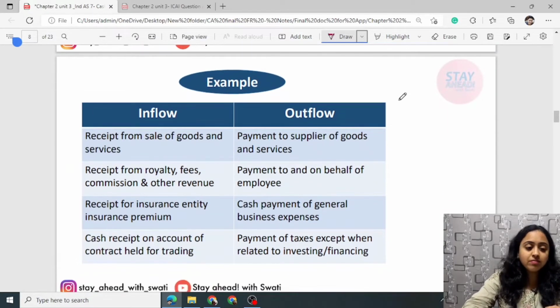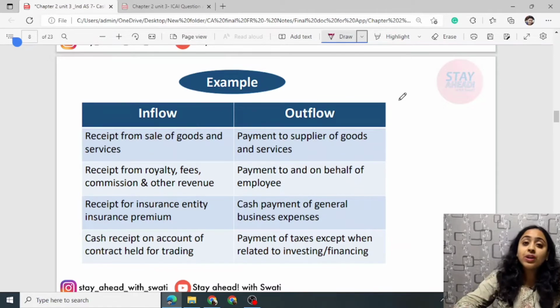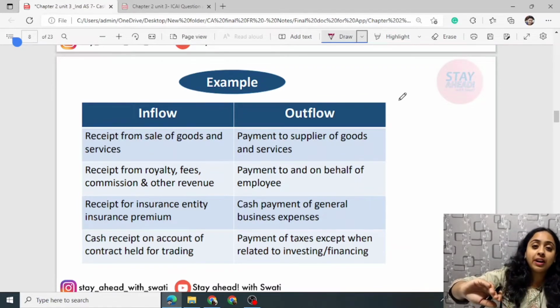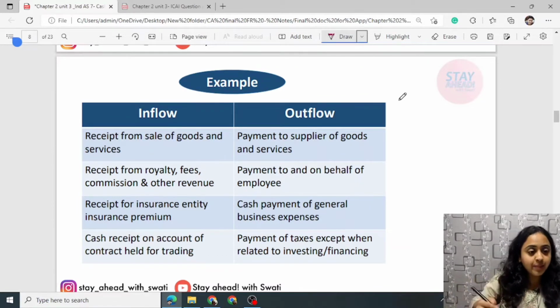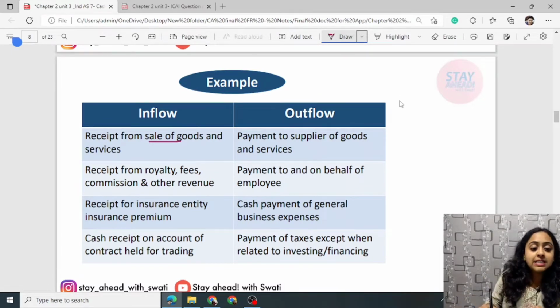Inflow and outflow, these are some examples given. Inflow is whatever cash or bank balance is coming into the entity, and whatever is going out of the entity's pocket is known as outflow. For example, from the sale of goods you will receive something, from the sale of services you will receive something. The goods and services will go out, and in return you will be receiving some cash or bank. Then receipts from royalties, and any other incomes.